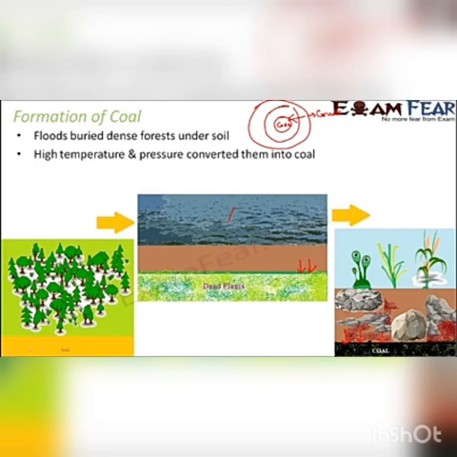So many things are happening simultaneously. These dead plants are getting squeezed due to more and more soil and rocks getting deposited over them. Therefore they are losing all the water present within them, so they are becoming dry. At the same time, they are going deeper because more and more material is getting deposited over them. As they go deeper, they are exposed to high temperature and high pressure. As a result of this high temperature, high pressure and loss of all the water, these three things together result in the conversion of the dead plant remains into coal.